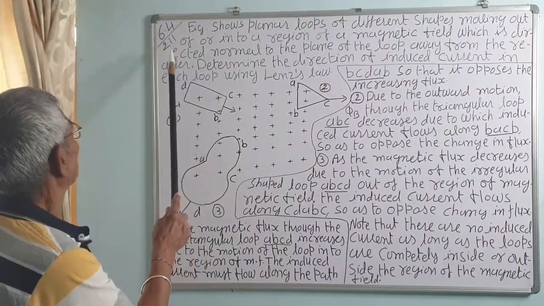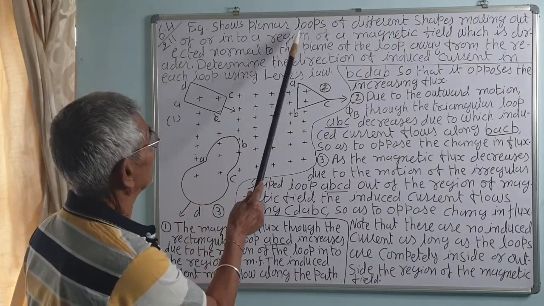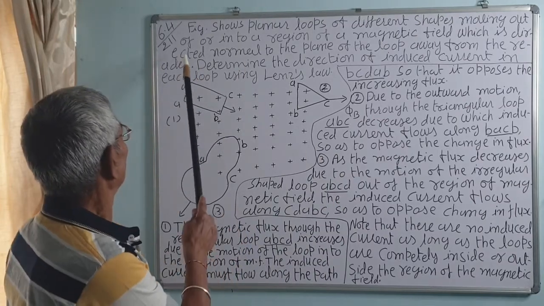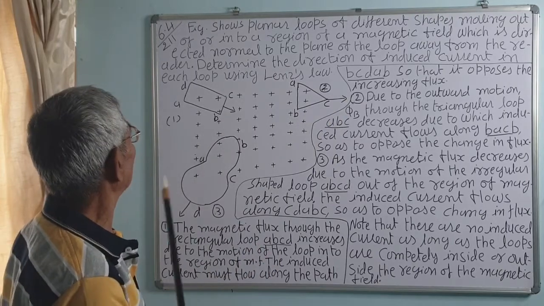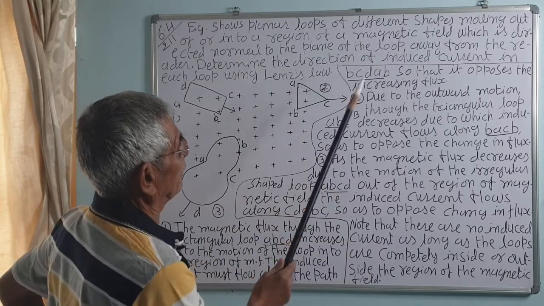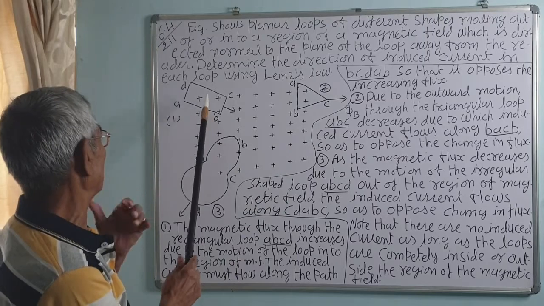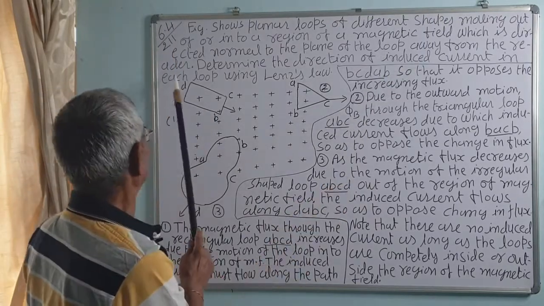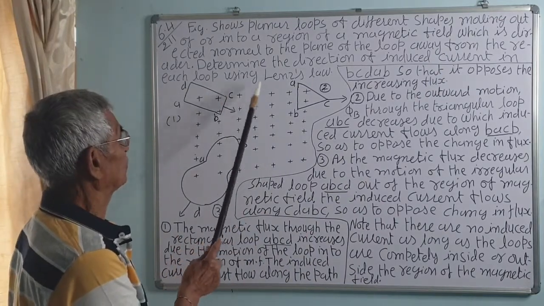Example 6.4 on page number 211, a solved numerical, shows planar loops of different shapes moving out or in. This one is moving in, this is moving out, this is also moving out, into a region of a magnetic field which is directed normal to the plane of the loop, away from the reader. Determine the direction of the induced current in each loop using Lenz's law.